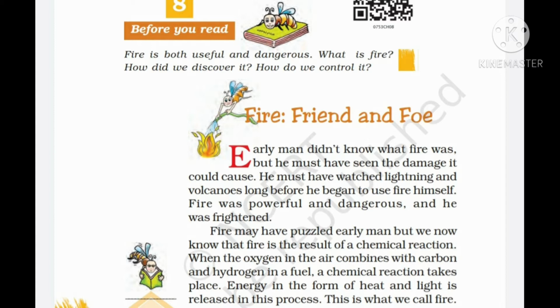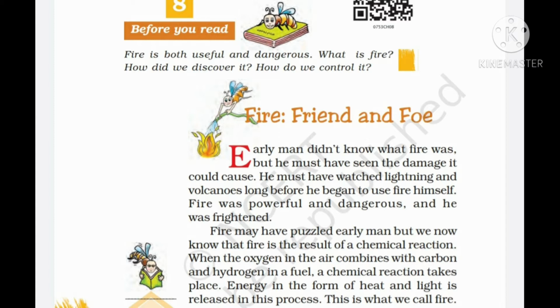What is fire? How did we discover it? How do we control it? So, these are the questions which are going to be answered in this lesson. Early man didn't know what fire was, but he must have seen the damage it could cause. He must have watched lightning and volcanoes long before he began to use fire himself.